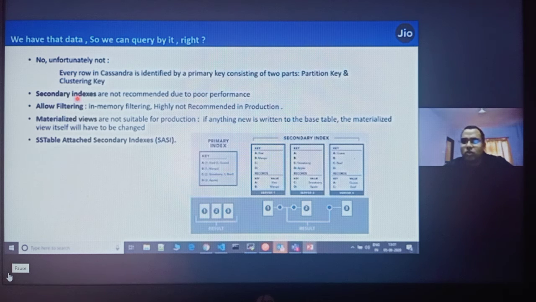At that time, if you want to execute such a query in your project, you will create a secondary index on the city, because if you don't, Cassandra will tell you that it cannot filter those records because they are not indexed. So Cassandra will say either use ALLOW FILTERING in that query. That is very dangerous, so never use allow filtering. It will filter those records, but it is very slow. So it recommends that at that time you use secondary indexes.